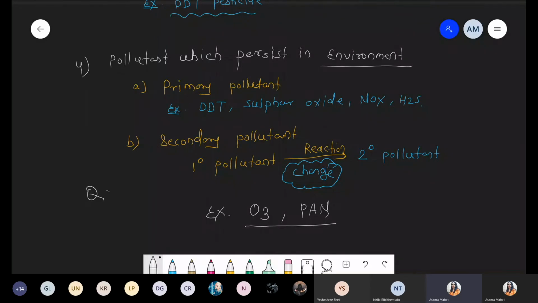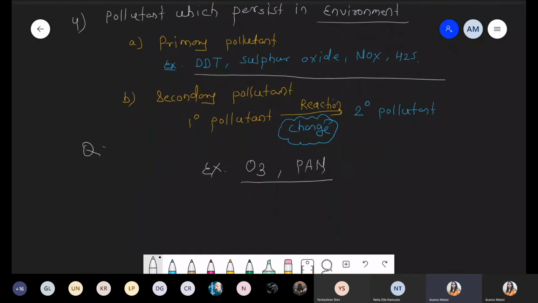In case of the primary pollutant, we already discussed examples, that is DDT, sulfur oxide, nitrogen oxide, and H2S. In case of the secondary pollutant, initially primary pollutants are present, and now those primary pollutants undergo certain reactions, and due to those changes, the primary pollutant is converted into a secondary pollutant. Examples under the secondary pollutant are ozone, O3, and another one, that is PAN.